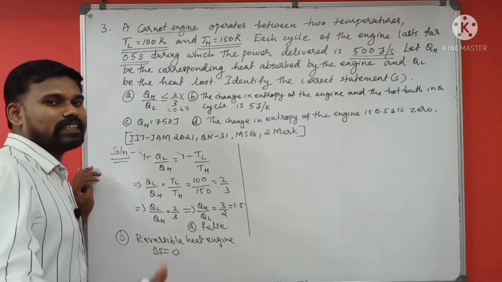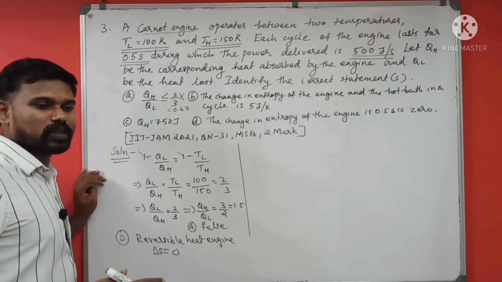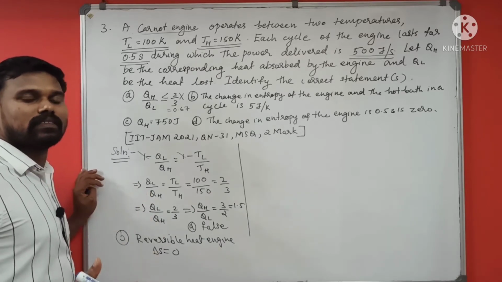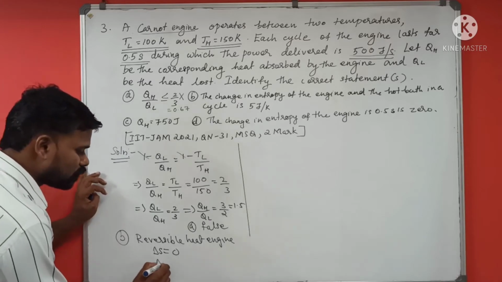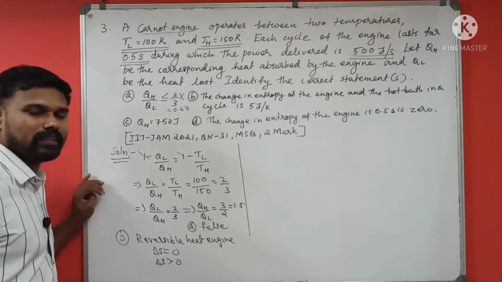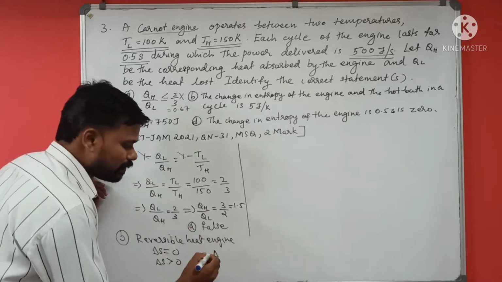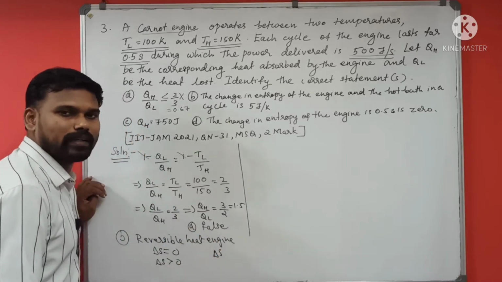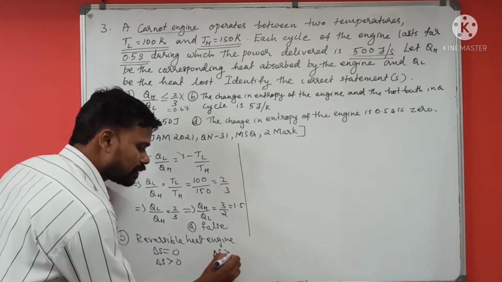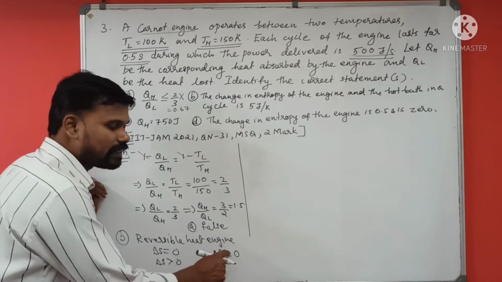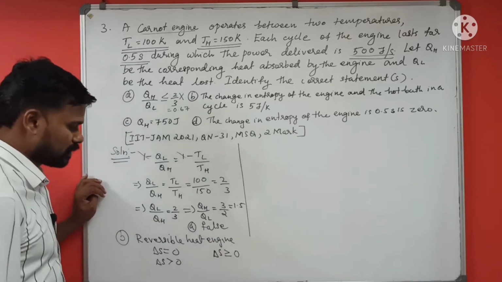All spontaneous processes are irreversible processes. In all irreversible processes, there will be an entropy change, and the entropy change will be positive. Okay, this is the second law of thermodynamics. If you write it as an inequality, the entropy statement is delta S is greater than or equal to 0. The equal to is for a reversible process. The greater than is for an irreversible process.